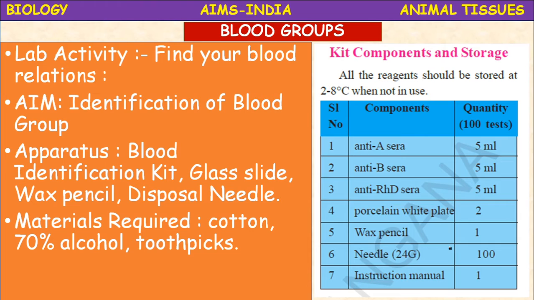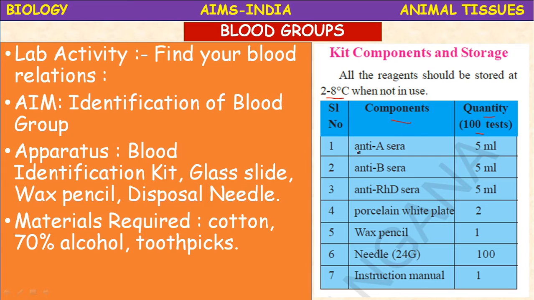Okay, so the kit components and the storage: all the reagents should be stored at 2 to 8 degrees centigrade, means in the refrigerator when not in use. The reagents, the components and the quantity required for 100 tests, 5 ml of each reagent.